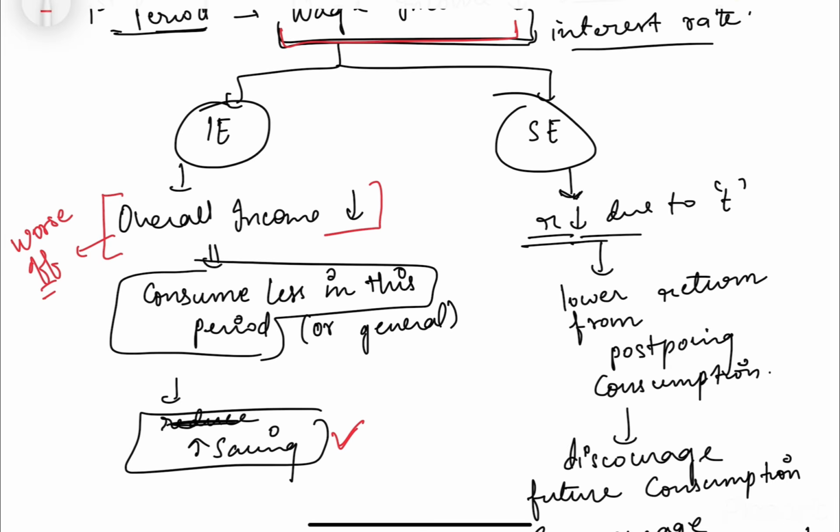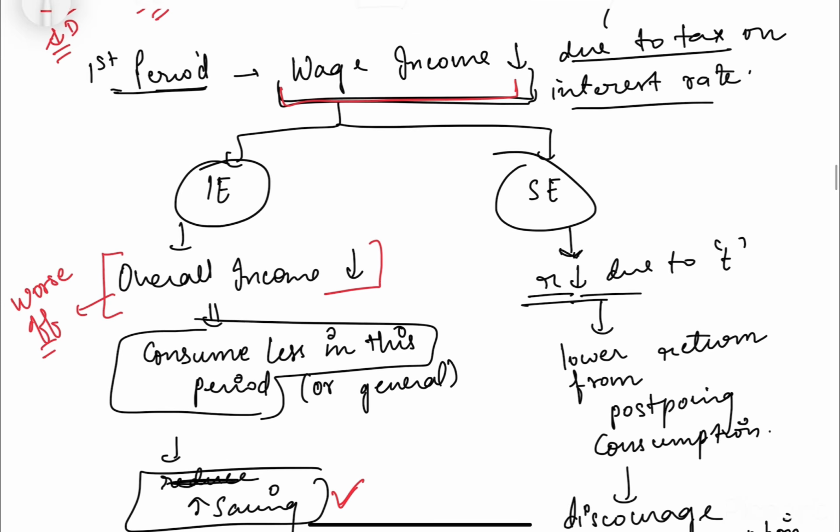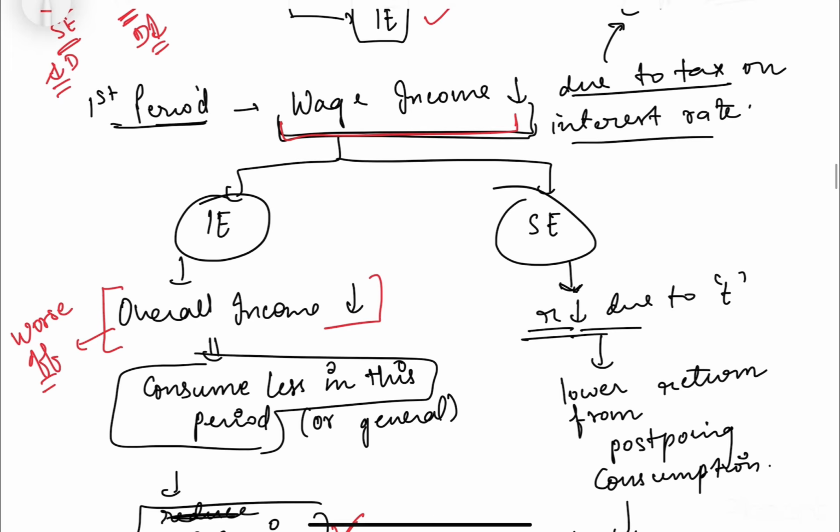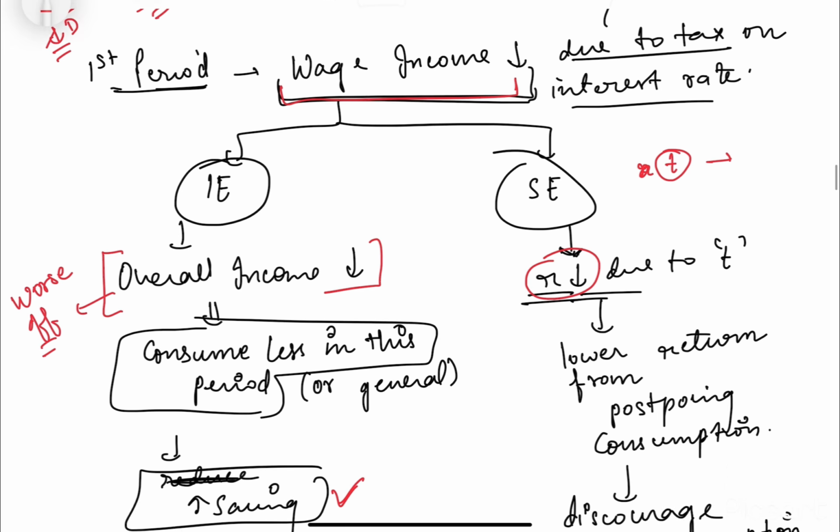Similarly, if we look at the substitution effect, let's say we have a tax imposed on the interest rate, so now the returns on our income are also reduced.